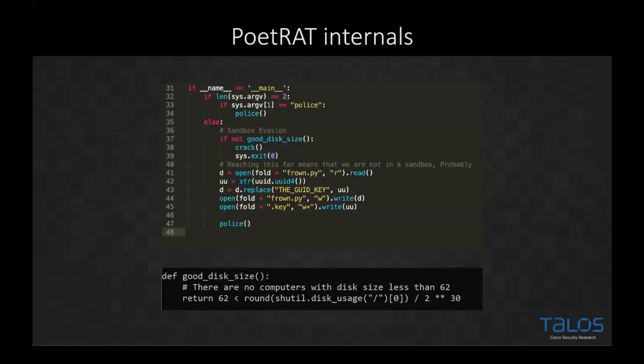pay attention to it. You might notice at the top in line 33, you see a sys argument there of police. So once you execute PoetRAT, it will look for the string police as an argument. Now, if this argument is passed, it will skip all initialization and all VM checks. That essentially means that any persistence methods need to have the argument of police. If there are no arguments or it's not police, it will perform all its normal checks and initialize the malware.